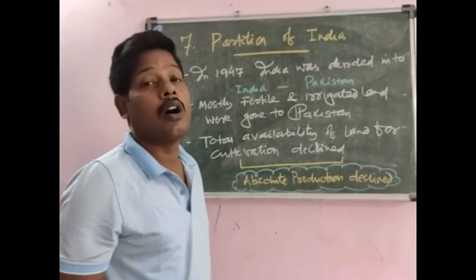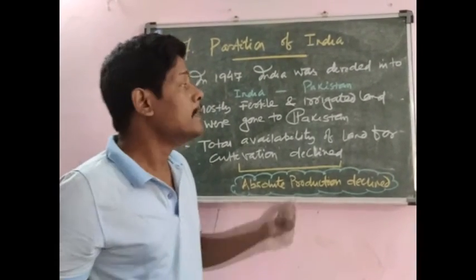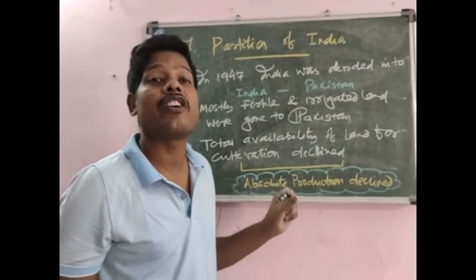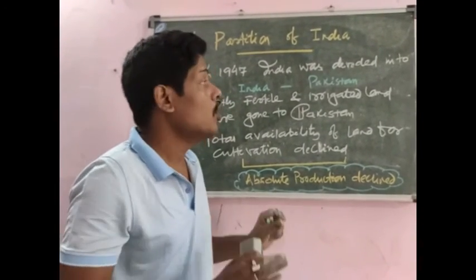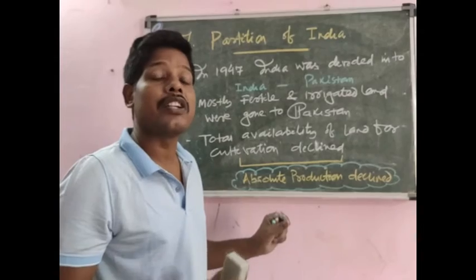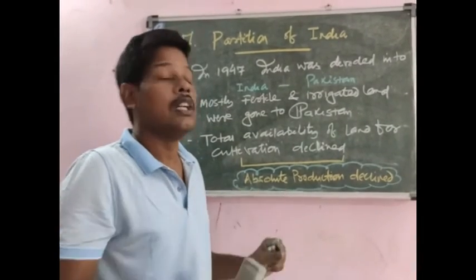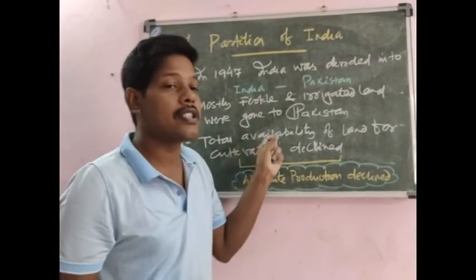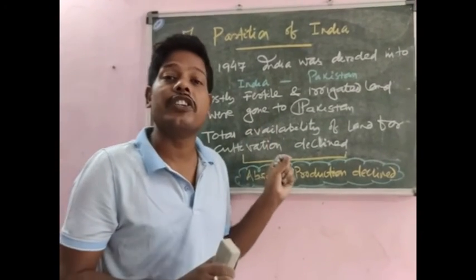And moreover, on the eve of independence, this was reflected in the Indian agriculture sector. Therefore, we can conclude that it is the British policy which is responsible for the stagnation and backwardness in the Indian agriculture sector.